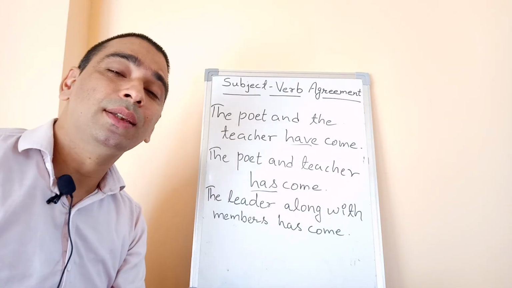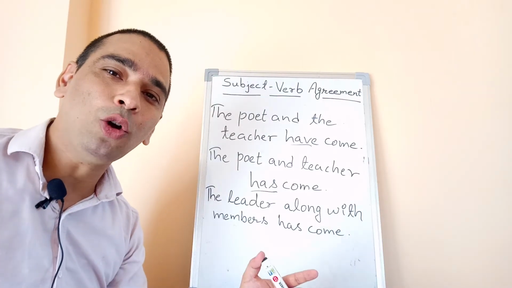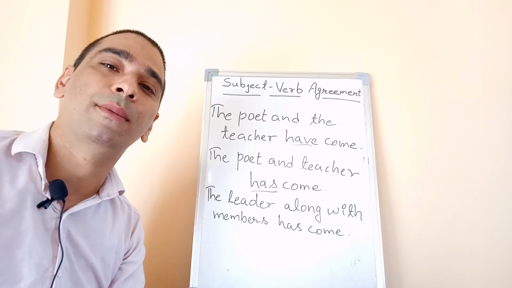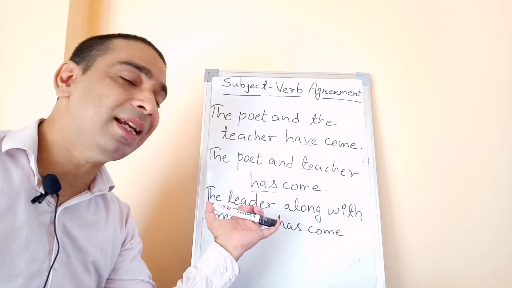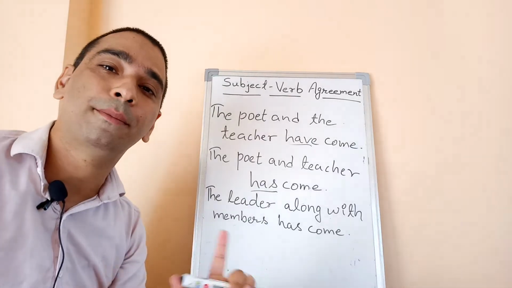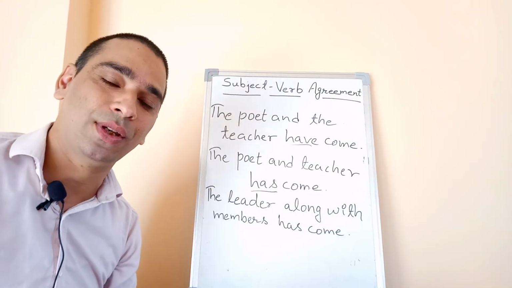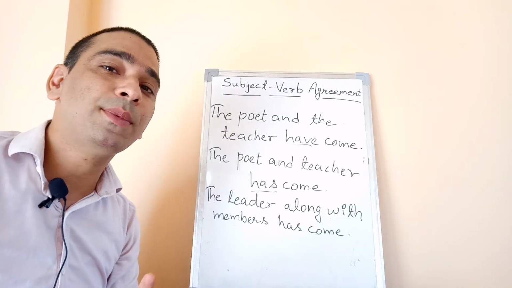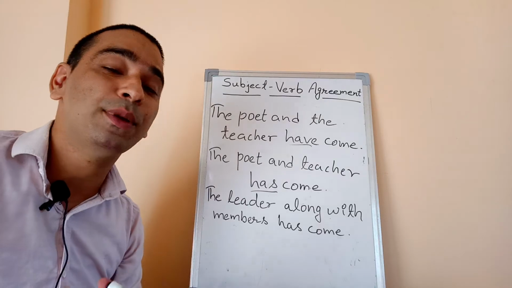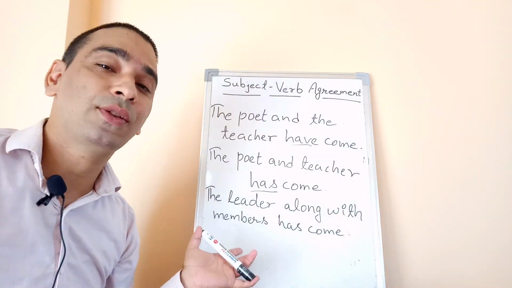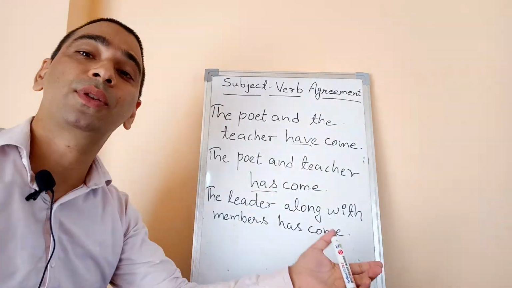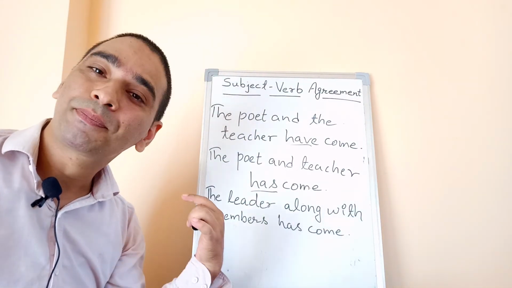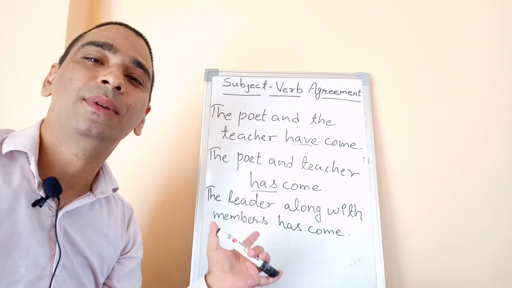It means the leader has come along with members. You can also make the sentence, the leader has come along with members. So along with means the main subject is the leader, not members. We are talking about the leader here, not members. Such conditions might confuse you. You have to be careful. The leader has come here. As far as members, members are following the leader. So the main subject is the leader. That is why I'm using the word has.